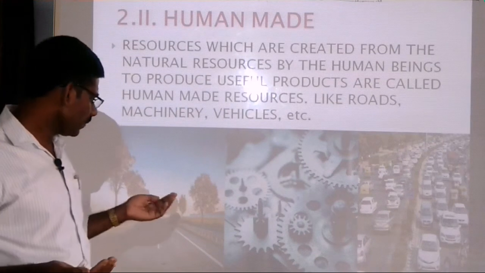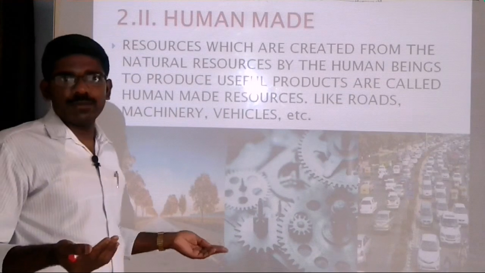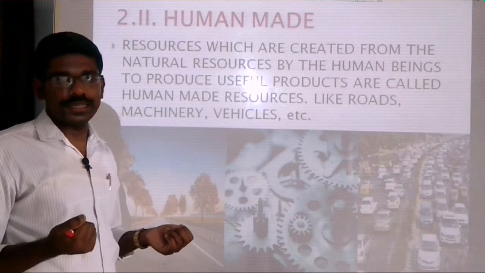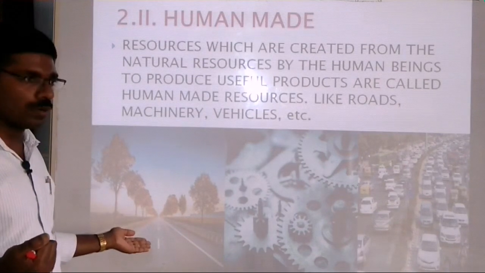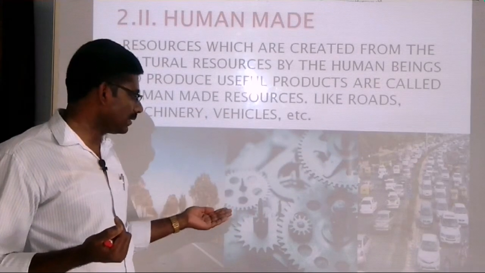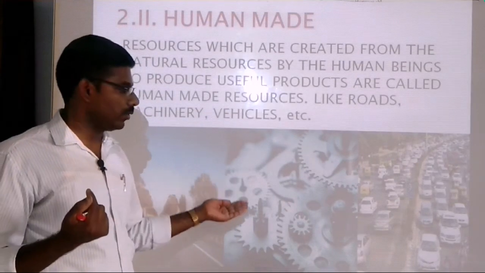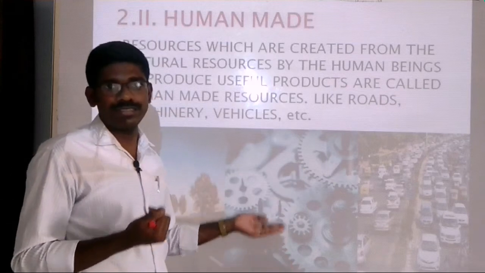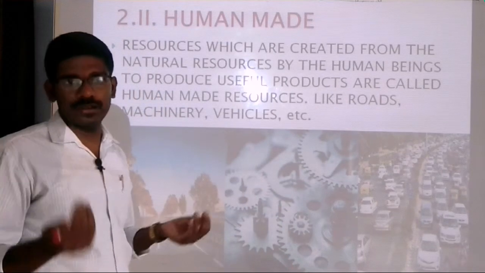For example, tar is an example of a natural resource. By utilizing the tar, we are constructing roads. With the help of different types of metals, we make different types of machinery or vehicles. So these are examples of man-made resources.